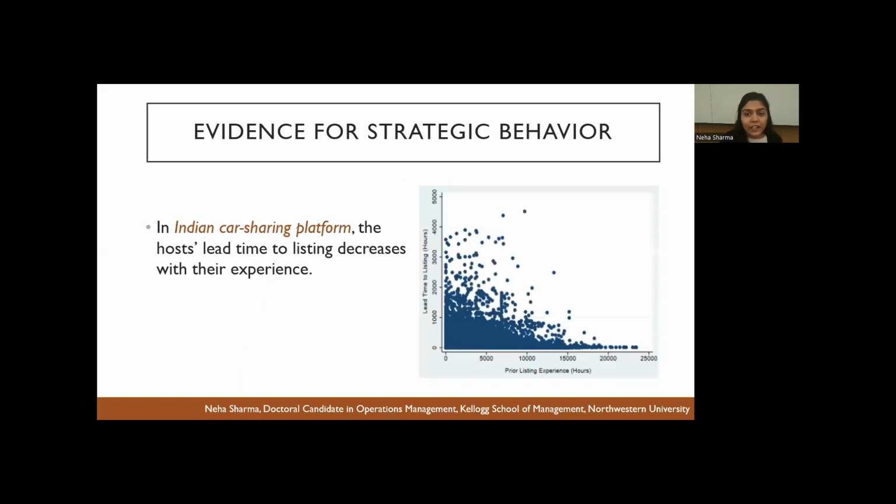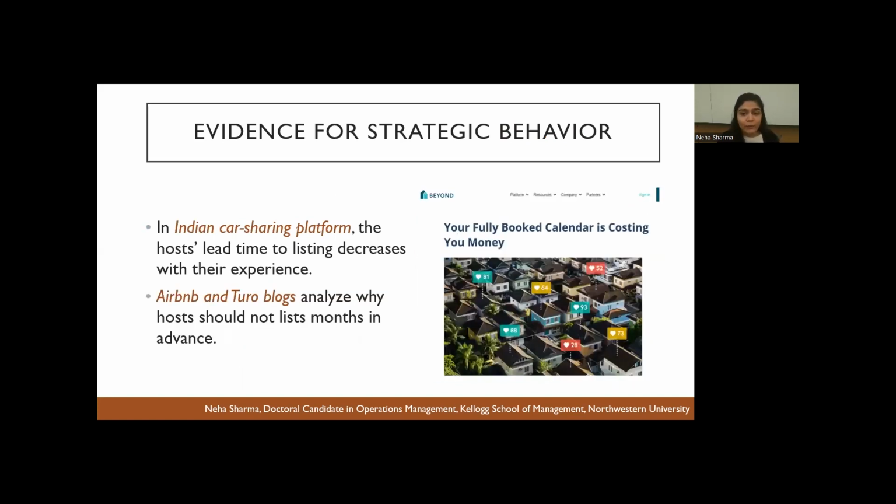So from the data in the Indian car sharing platform, we find that as the hosts spend more time on the platform and they learn about the demand and the prices, they start listing closer to the asset's availability date. And there is also anecdotal evidence of something similar happening at Airbnb. Now, why is this happening?